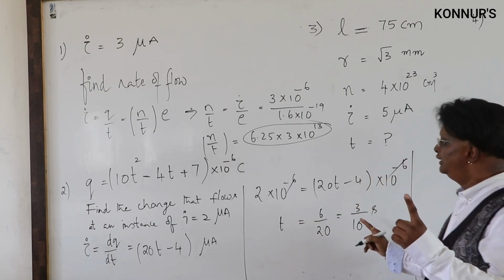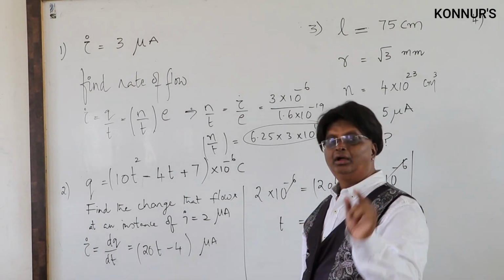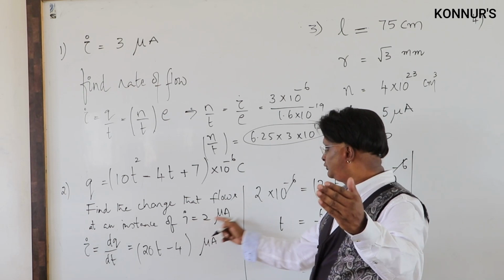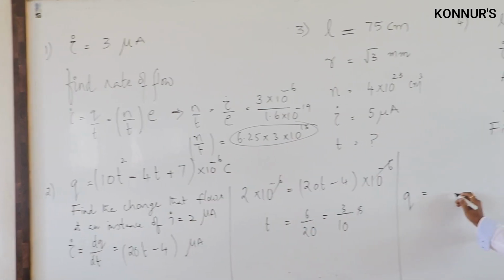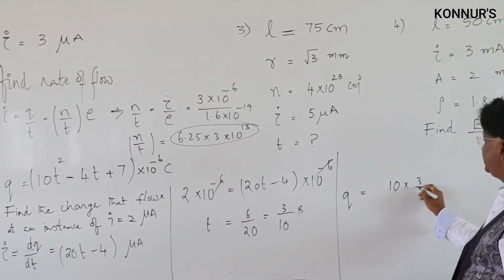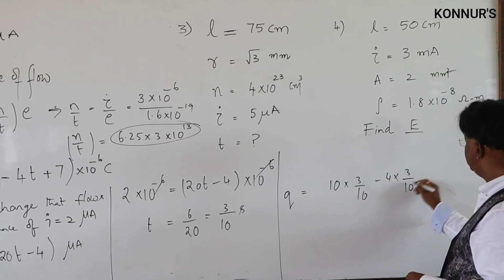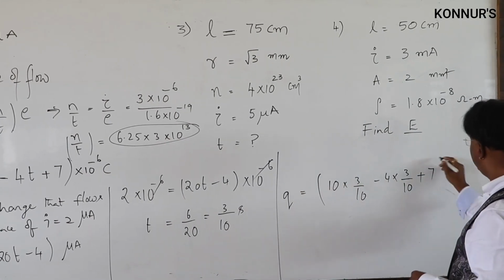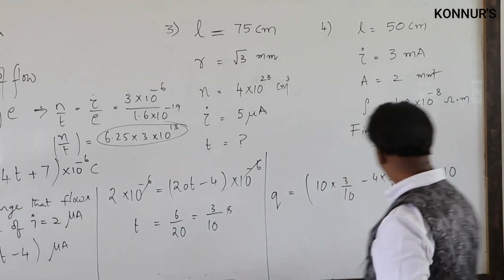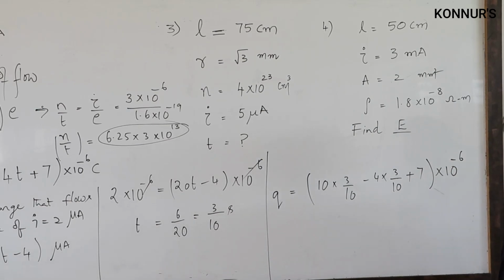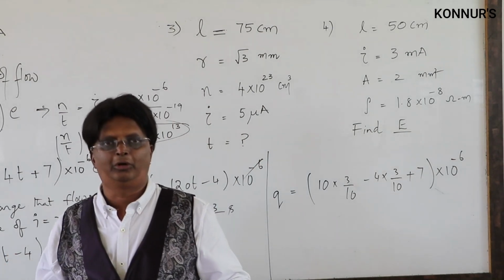Now I will substitute this value in Q, because it is asked the total charge that flows at the instant of this I is equal to 2 microamperes. Therefore now I will give the number as Q is equal to 10 into 3 by 10 minus 4 into 3 by 10 plus 7, and do remember all in microcoulomb. This is 10 power minus 6, right? So all this in microcoulomb. So this is the second definition that we have used, and I have shown a model.